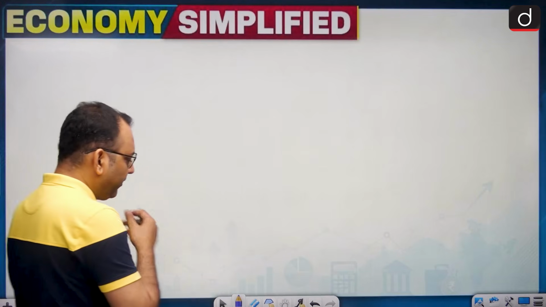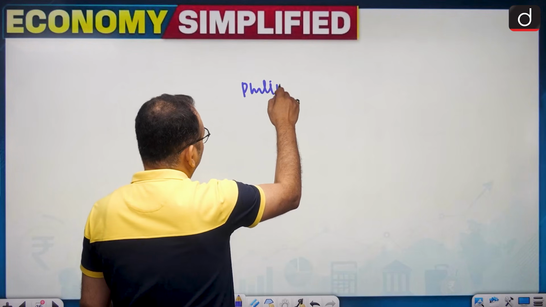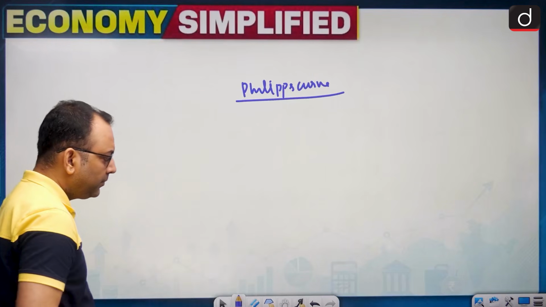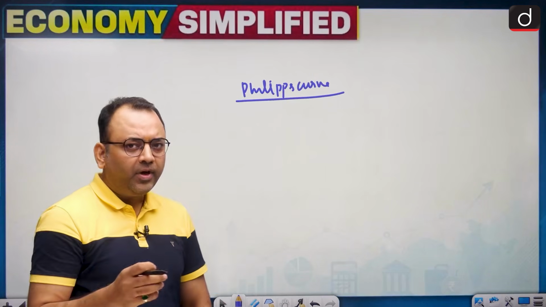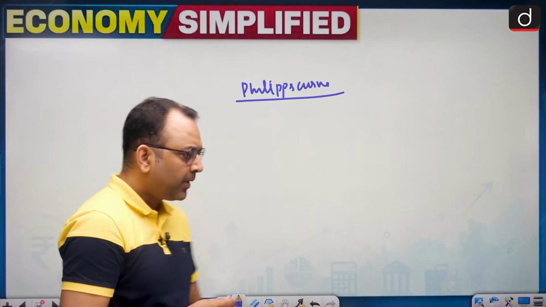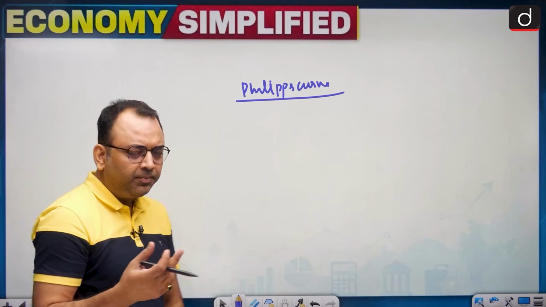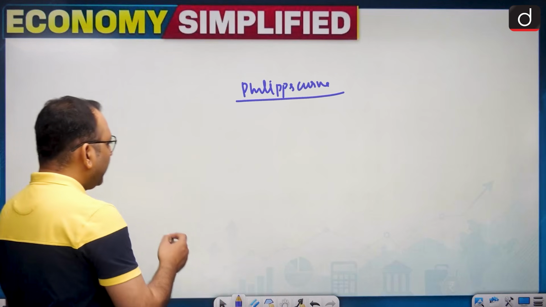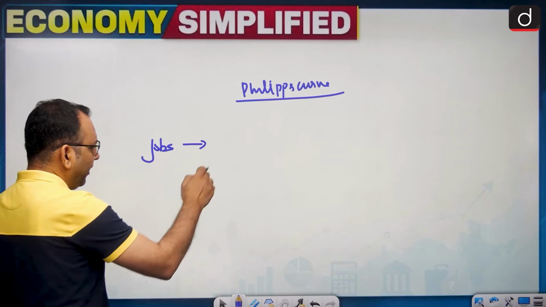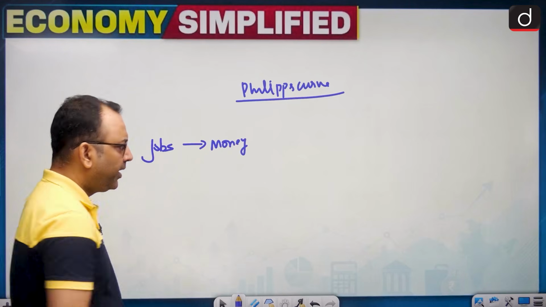You see, friends, we have a concept called the Phillips curve. Usually, why do we have unemployment and why do we have inflation? Whenever people in an economy have jobs, they have money from the salaries.